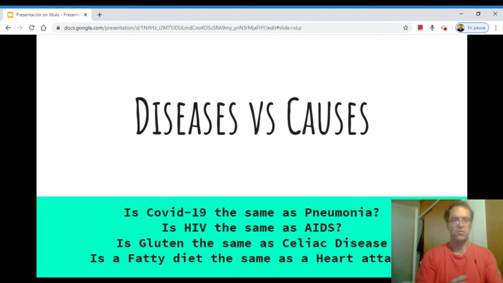I mean, is COVID 19 the same as pneumonia? Is HIV the same as AIDS? Is gluten the same as celiac disease? Is a fatty diet the same as a heart attack? I mean, talking about the causes is the same as talking about the disease. Well, today we will see it is not.